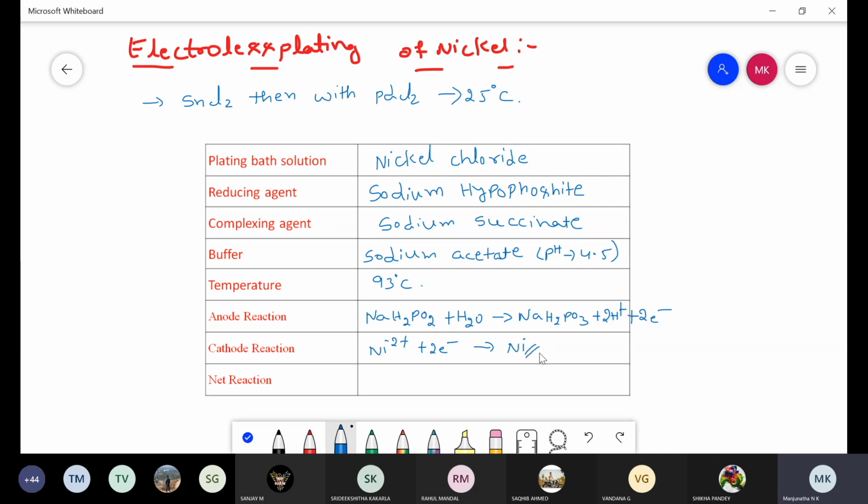Whatever nickel metal is obtained is deposited on the surface of the article or substrate. Coming to the net reaction, the 2 electrons get cancelled.